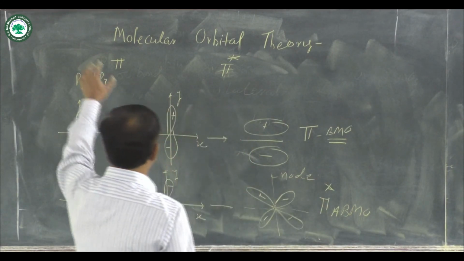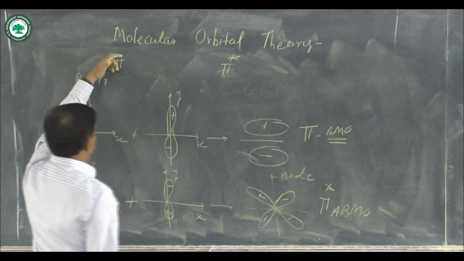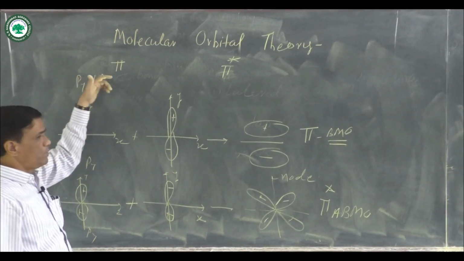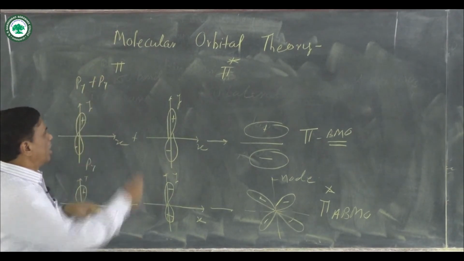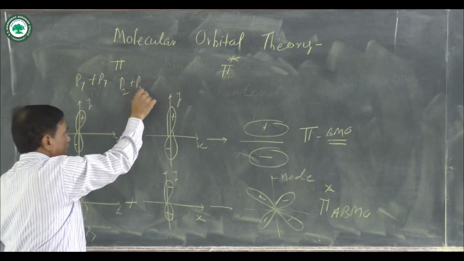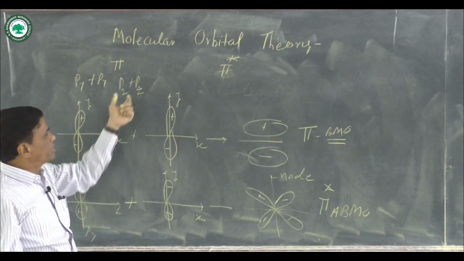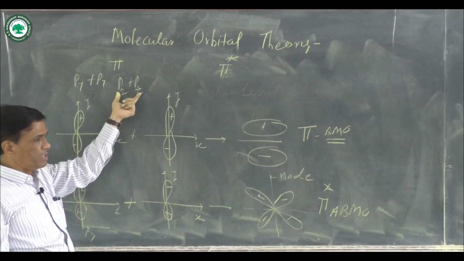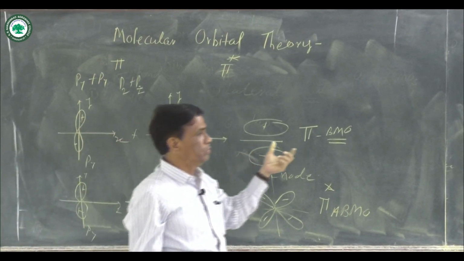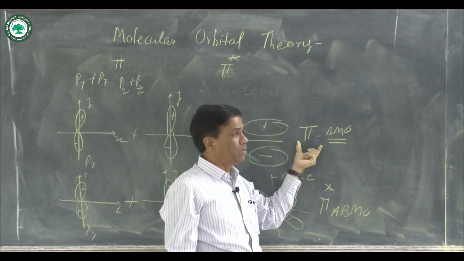See, here pi bonding is there, from this py overlap. Also, suppose there is a pz overlap, again pi bonding is there. When two such atomic orbitals are combined, there is a formation of two pi molecular orbitals.